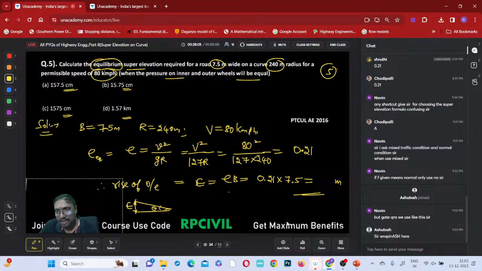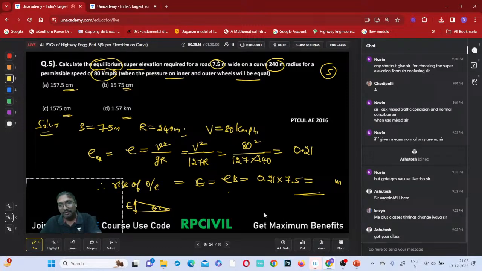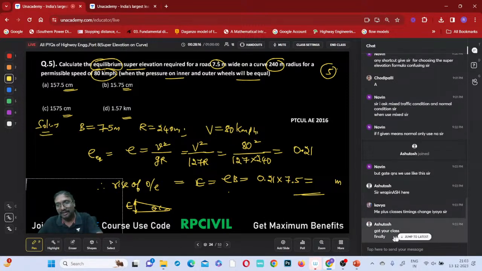Everywhere you have to use it like that only. Yeah. Okay. Avinash, right? Very good. Ashutosh, right? Okay. Everywhere. Got it? Okay. Very good. Finally, right. Everywhere we have to use it like that only, right? It is the wording. You have to read the wording properly, and based on that you have to use it.